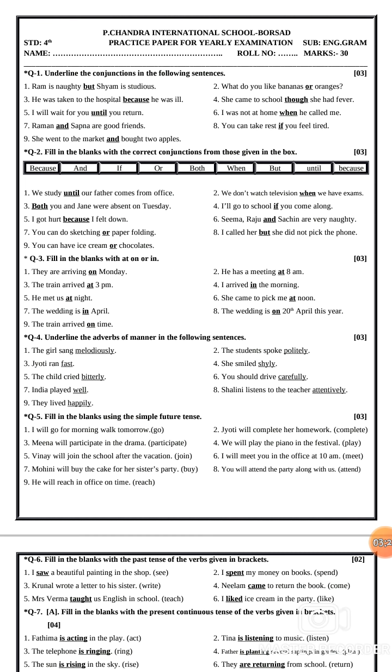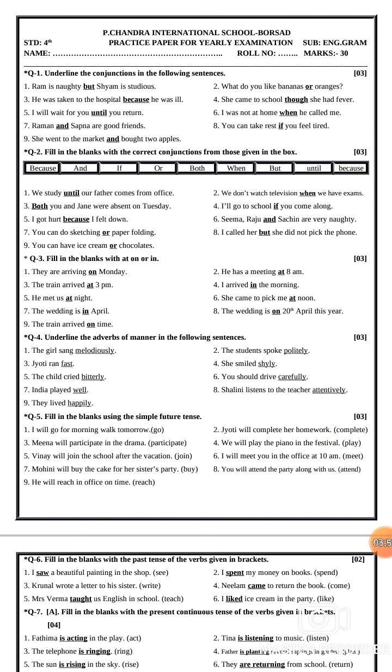Third number, both you and Jan were absent on Tuesday. So the answer is both. Fourth number, I will go to school if you come along. Okay, the answer is if. I will go to school if you come along. Fifth number, I got hurt because I fell down. So I got hurt. Why? Because I fell down.